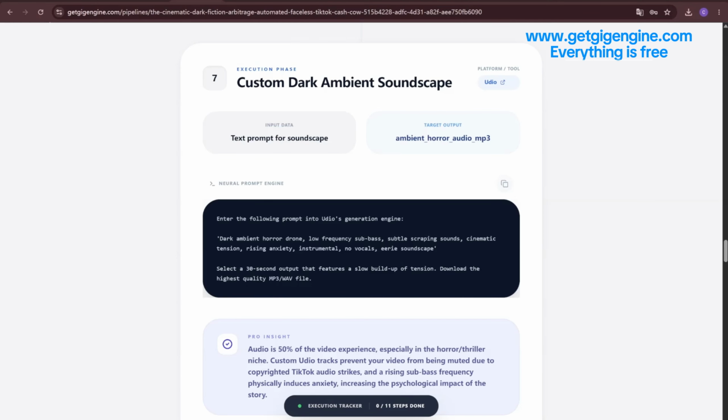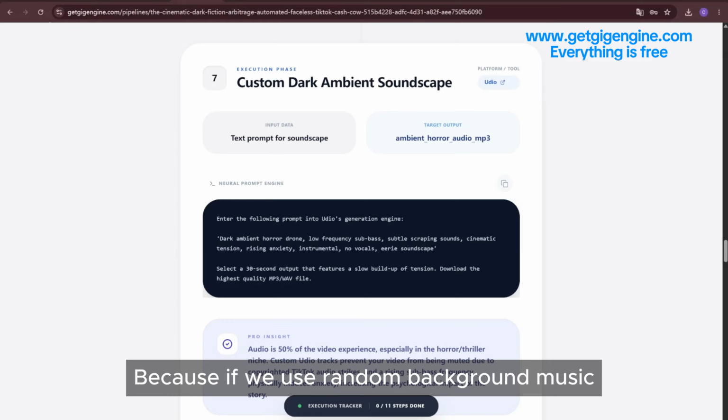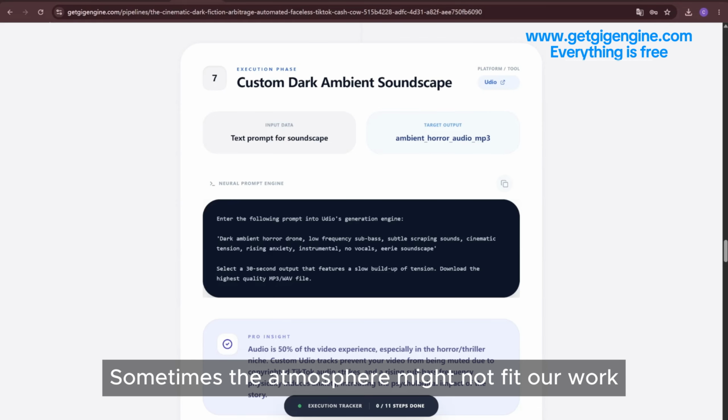Next, step 7. Step 7 is to generate our own background music. Because if we use random background music, sometimes the atmosphere might not fit our work. And there might be copyright issues. So we can use Udio to generate custom background music to avoid this.